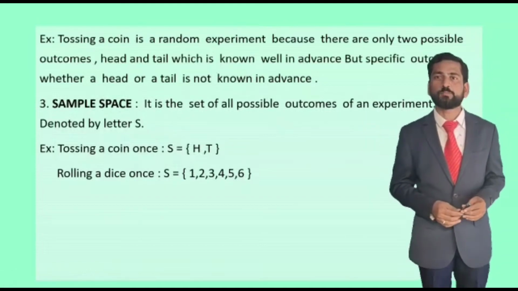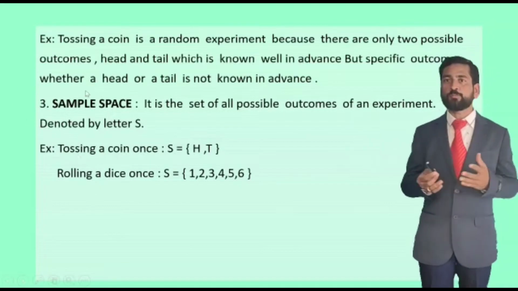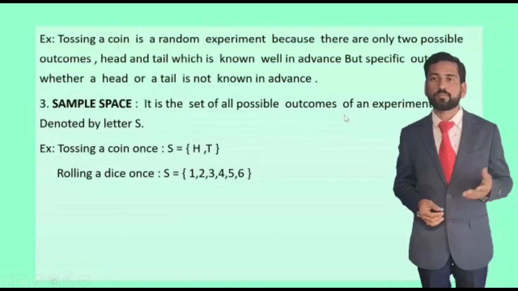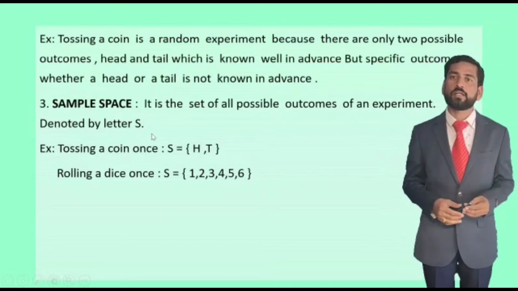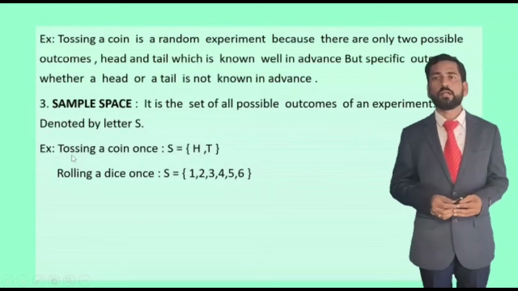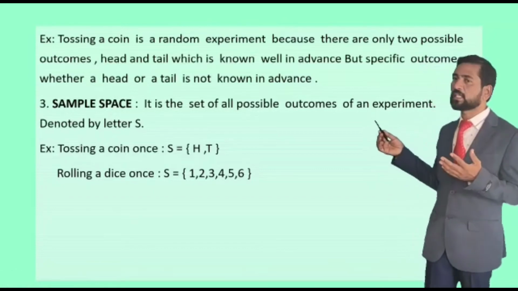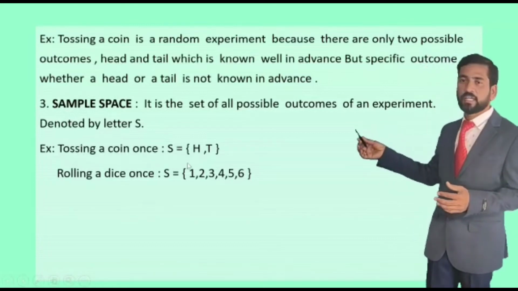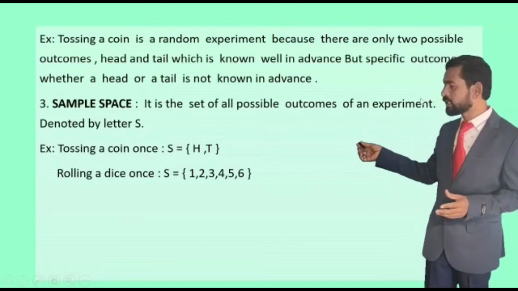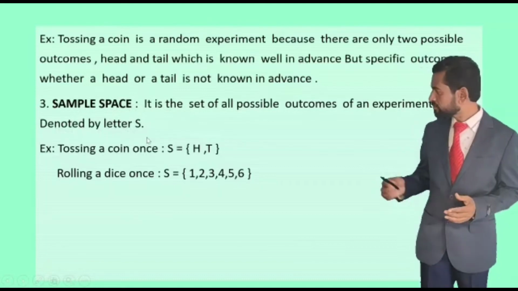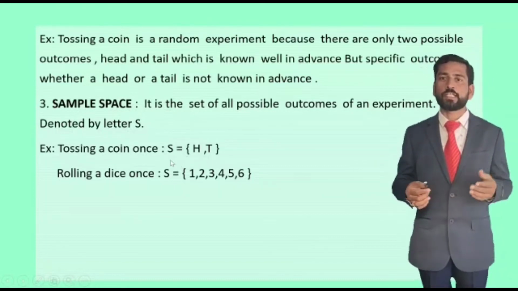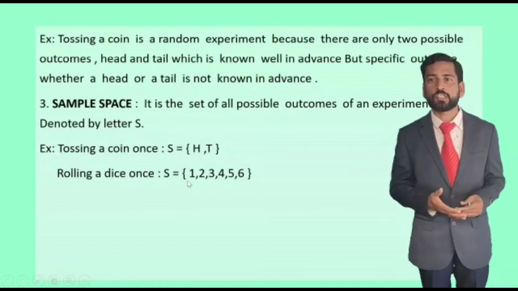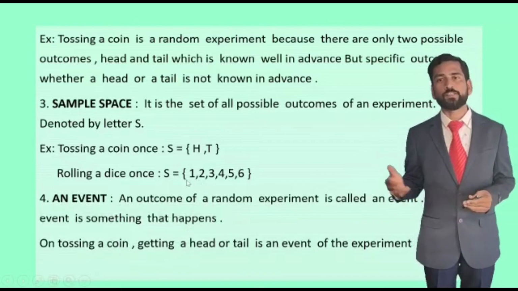Third one, sample space. It is the set of all possible outcomes of an experiment. It is denoted by the letter S. When an experiment such as tossing a coin is conducted, we cannot say specifically whether we get head or tail, but all possible outcomes are head and tail. So S equals {H, T}. Or if we roll a dice once, containing 6 numbers, we cannot guess whether we get 1 only or 2 only, like that.